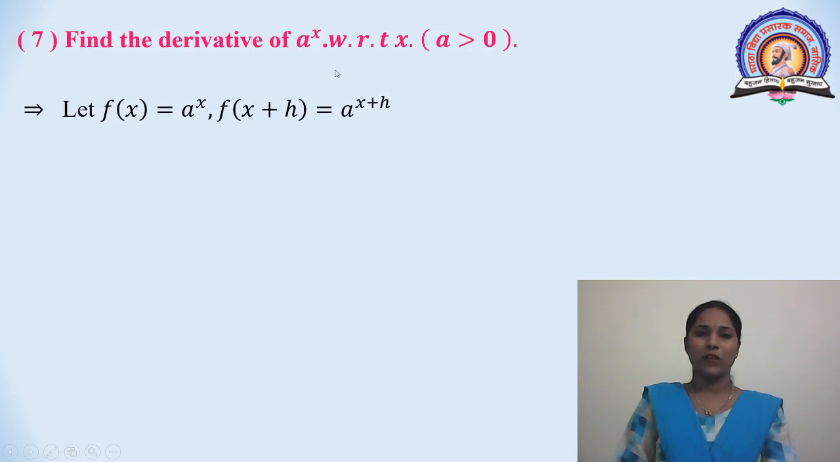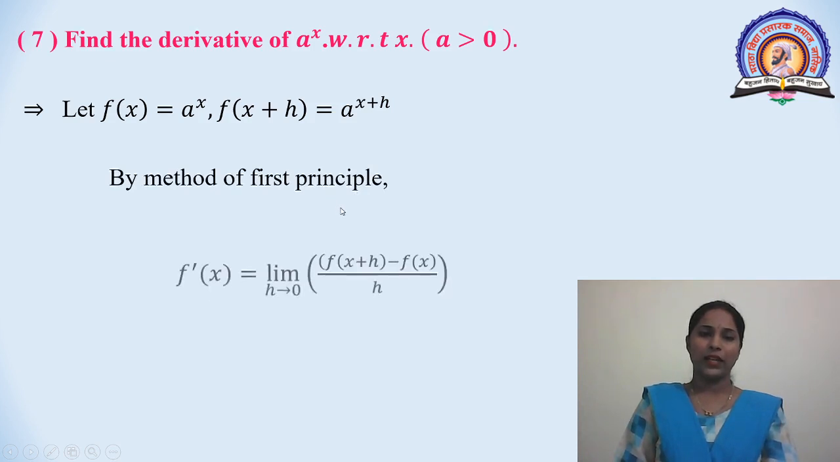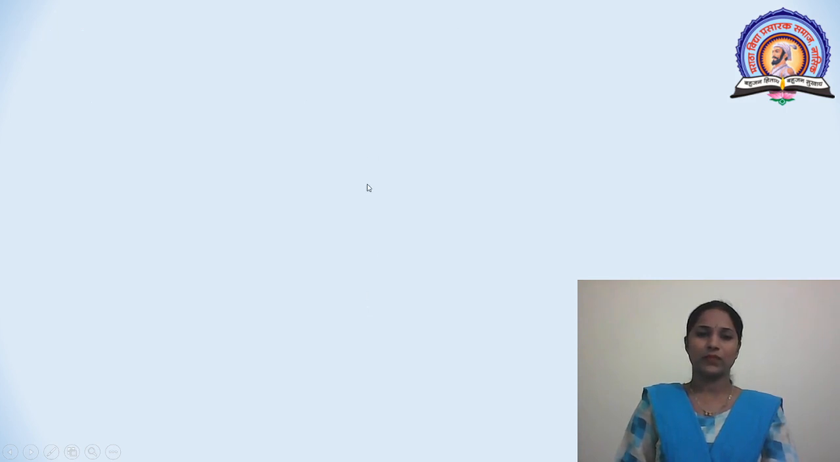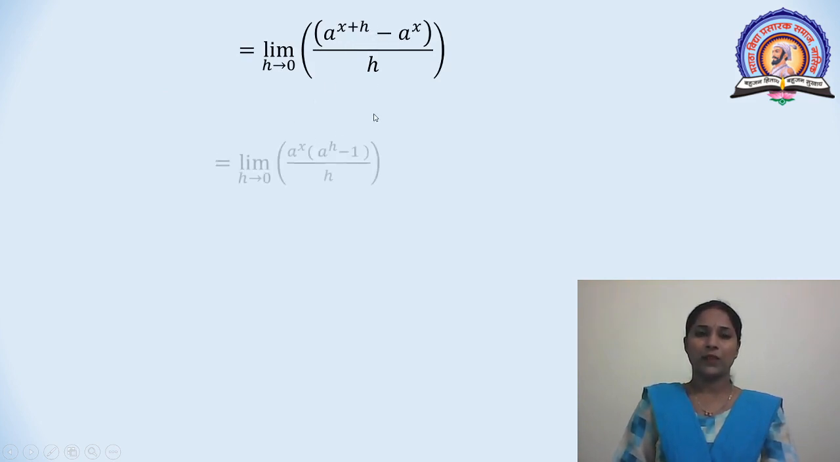Now find the derivative of a raised to x with respect to x when a is greater than 0. Let f(x) = a^x, f(x + h) = a^(x + h). By the method of first principle, we get f'(x) = limit h tends to 0, [f(x + h) - f(x)] divided by h. This is equal to limit, [a^(x + h) - a^x] divided by h.